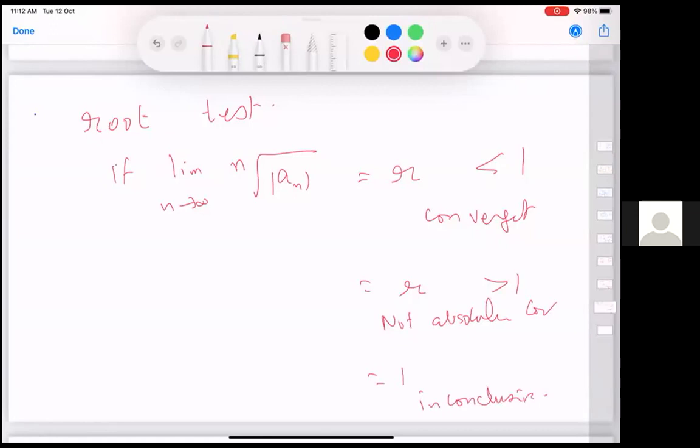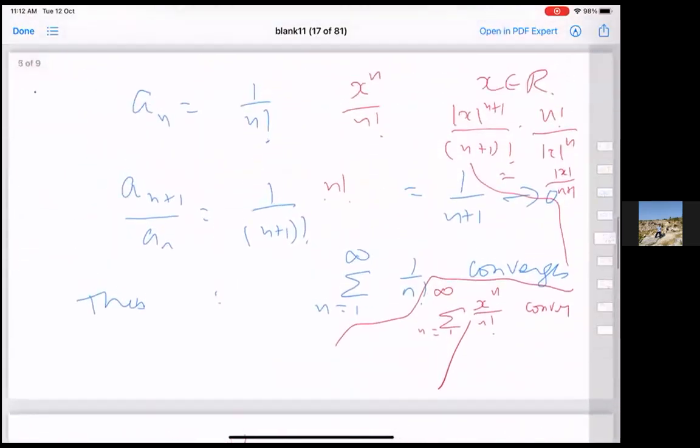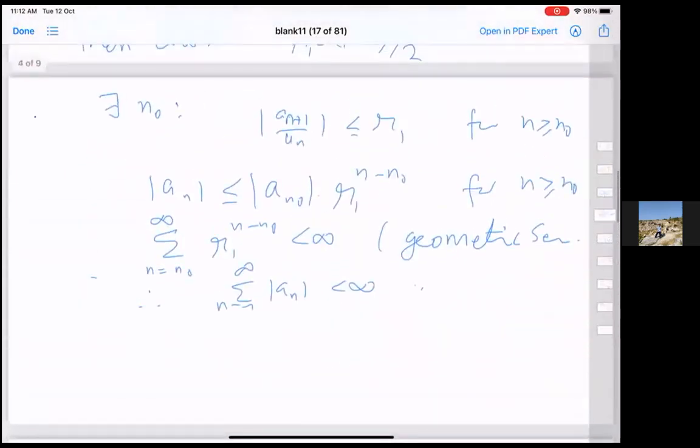So if the nth root of the absolute value of a_n is less than 1, convergent; bigger than 1, not absolutely convergent; and equal to 1, inconclusive. And the proof is more or less the same way. Because what this will tell you is, you pick a number between the two, and mod a_n will be less than or equal to that number r1 if you have picked between r and 1. Then eventually, for large n, it is less than or equal to r1 to the power n. So the proof will be exactly like here. The same proof will work, but instead of taking the ratio, I have taken the nth root.